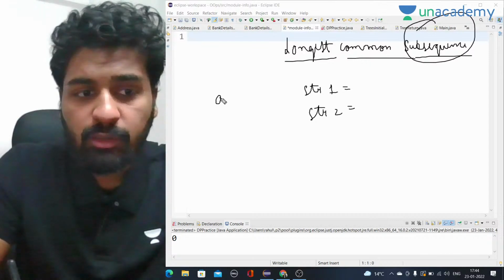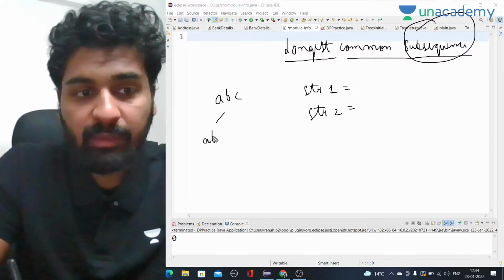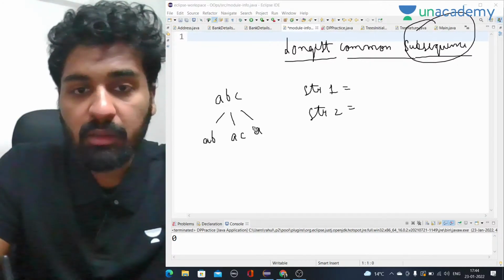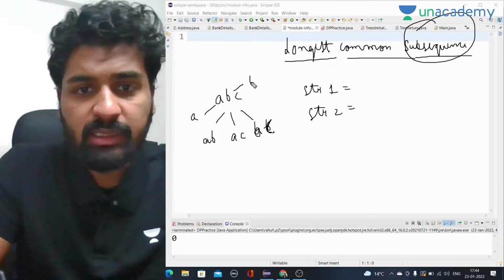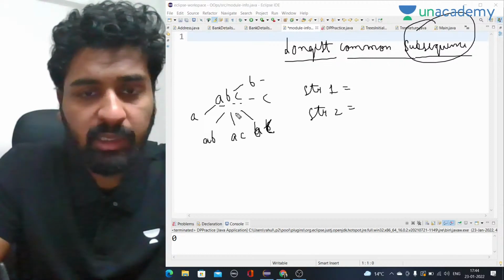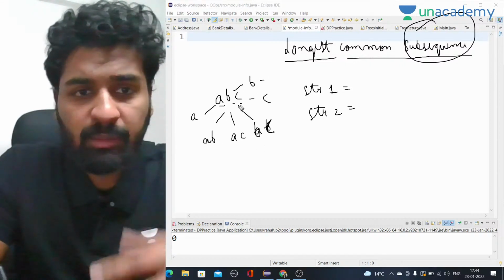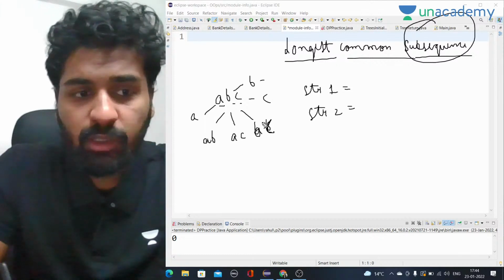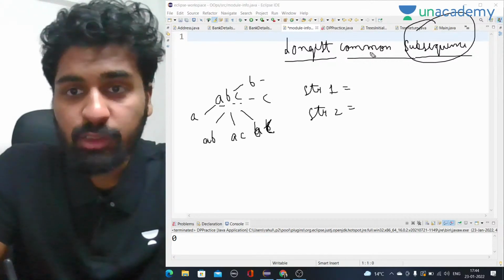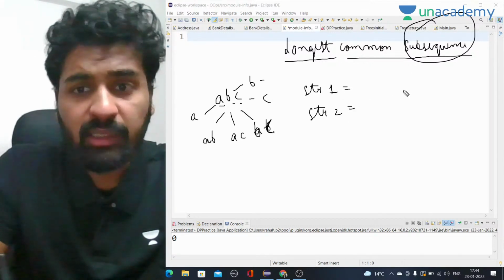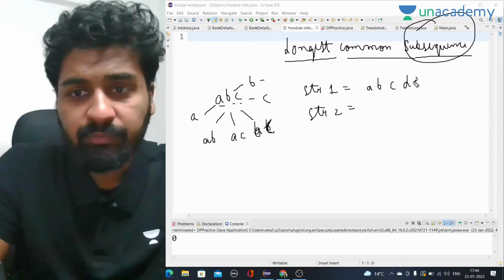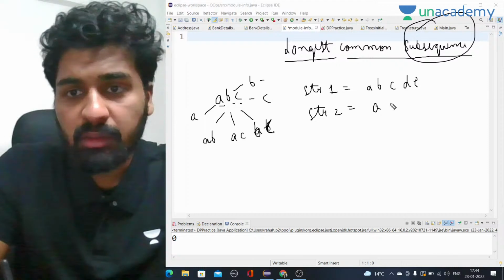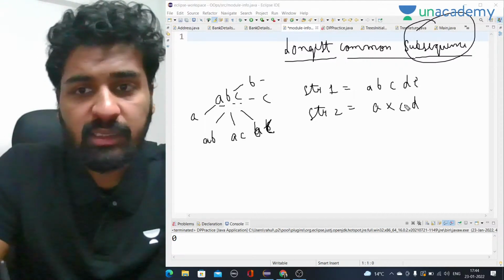If a string abc is there, its subsequences are ab, ac, bc, and a, b, c, but the order of the alphabets should remain the same. Otherwise, we can delete some characters between them. So these are all subsequences. We have to find the longest common subsequence in two strings. These two strings can be anything, like let's say a, b, c, d, e, and a, x, c, d.